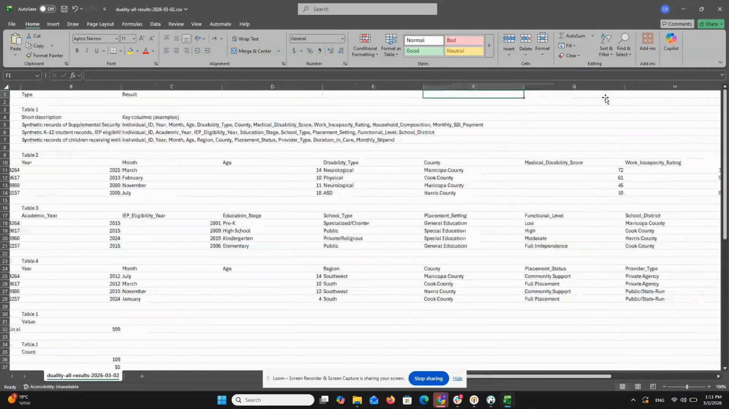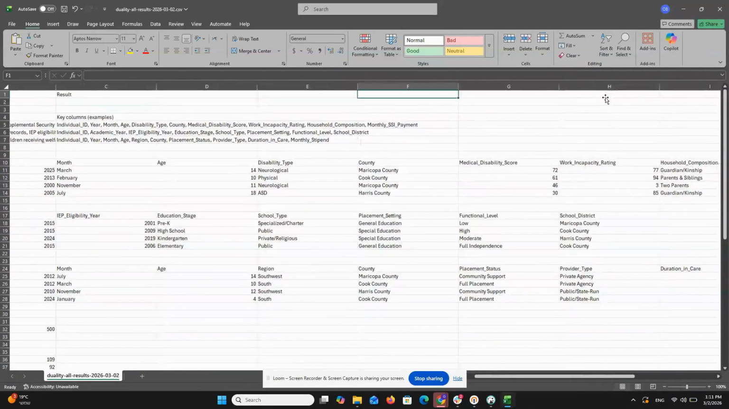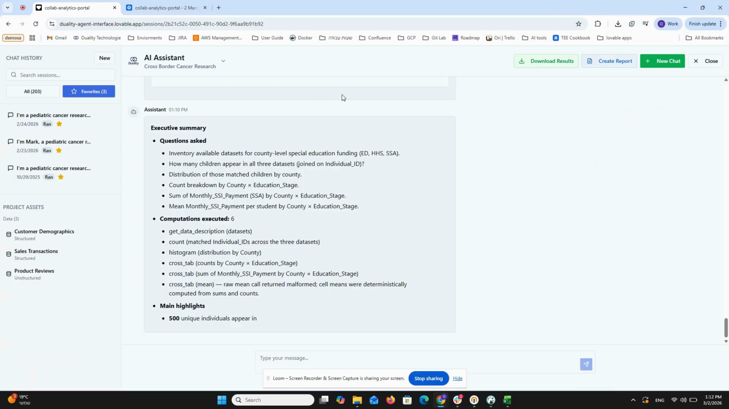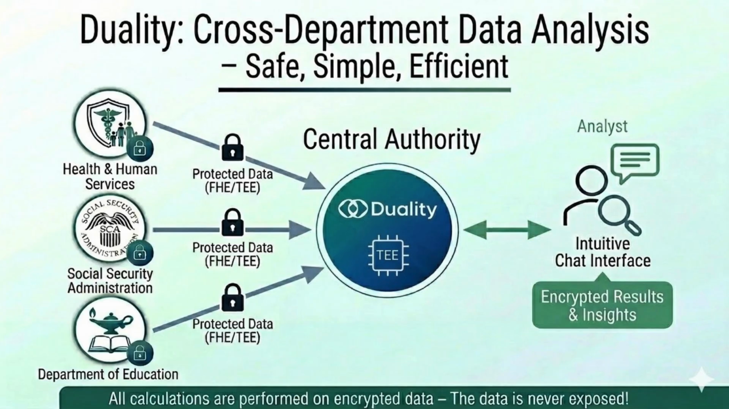Finally, I can export these results to a data file for local processing or generate a report to share with colleagues. This illustrates how Duality enables cross-departmental research on the most sensitive information in a secure, controlled, and efficient manner. The platform allows you to integrate data from multiple agencies without exposing raw information, run advanced computations while maintaining total privacy, and empower decision-makers to get high-quality insights, fast and responsibly.